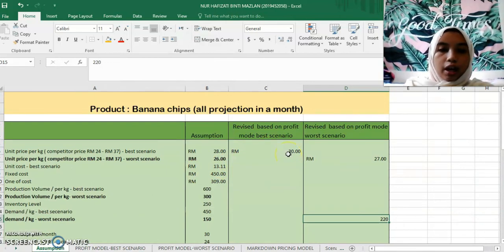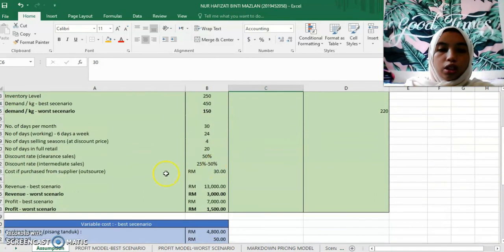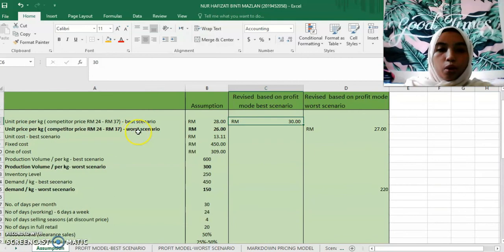Before this, my assumption was 28 ringgit, so I need to revise my unit price to 30 ringgit if I want to achieve my revenue of 13,000 and my best-scenario profit of 7,000. Next, on my worst scenario, I also need to revise my unit price from 26 ringgit up to 27 ringgit.